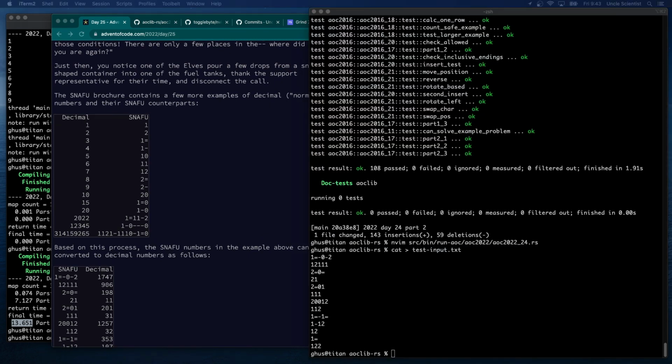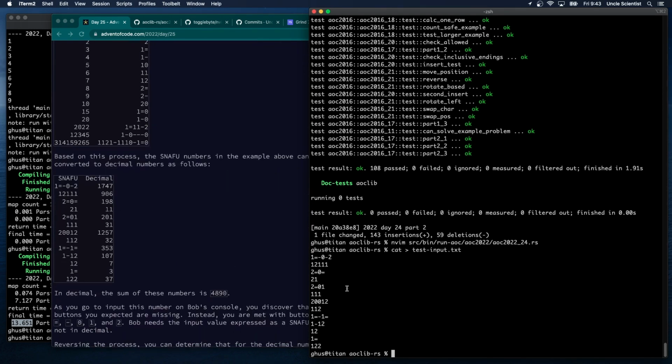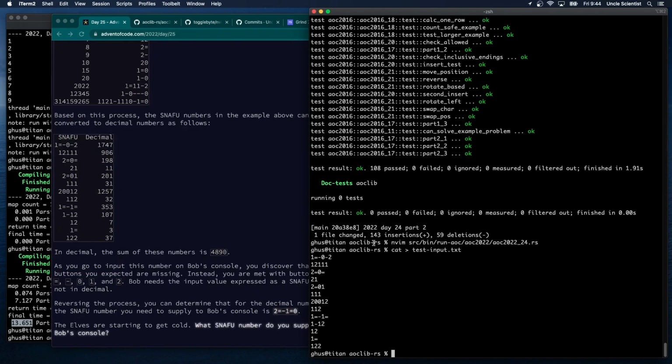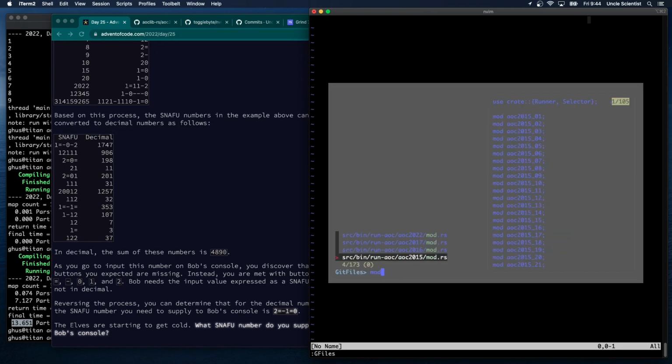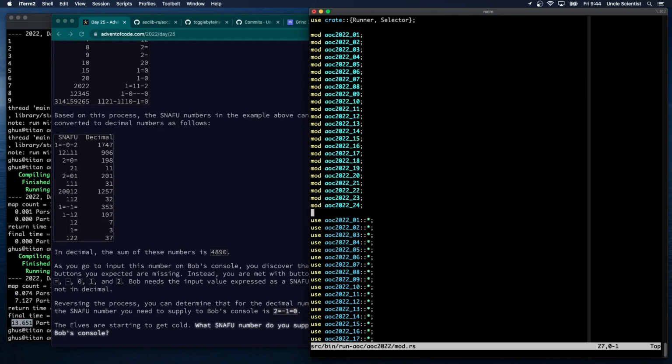Hang on one sec over here. Okay. I think we can do this. So we have a bunch of different numbers. Right, so this is the test input. So we can convert these, right? We have 2, a minus, a 0, a minus, a double minus, and a 1. But it's base 5. So, all right, let's get set up. Oops, wrong one. This guy. We're finally on the last problem.